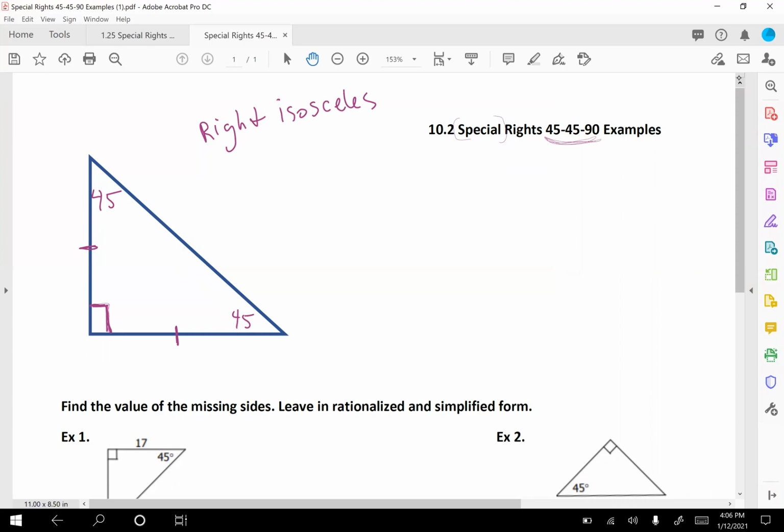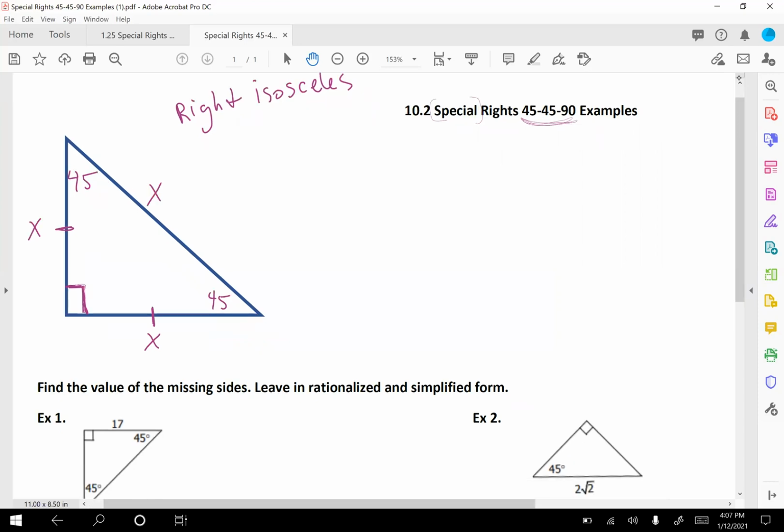And there's a special formula that we use for 45, 45, 90s. So we call our legs X, all right? And then there's a special thing that happens when you have this. You can figure this out using the Pythagorean theorem: every time you have a 45, 45, 90, your two legs are going to be X, and your hypotenuse is going to be X times the square root of 2.